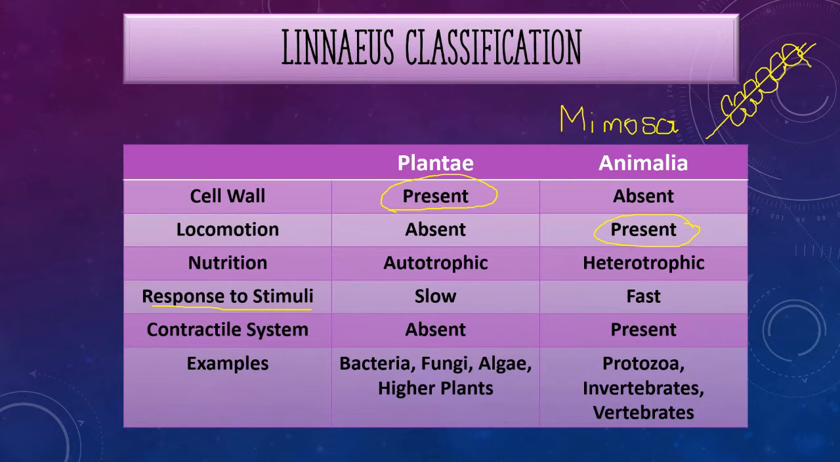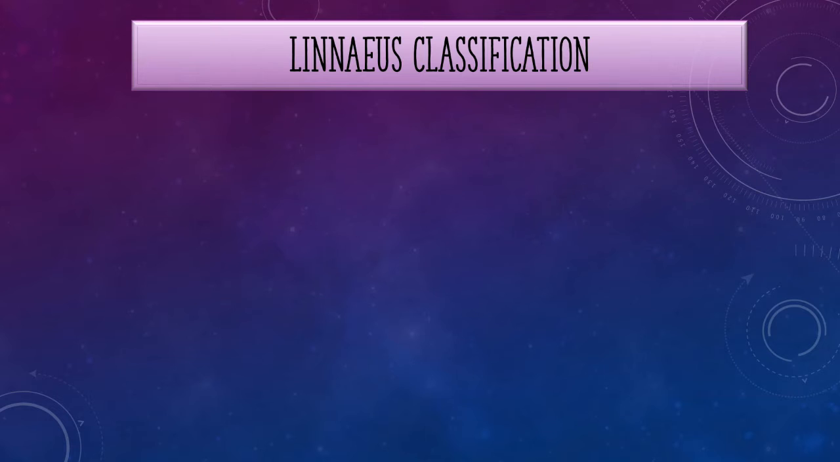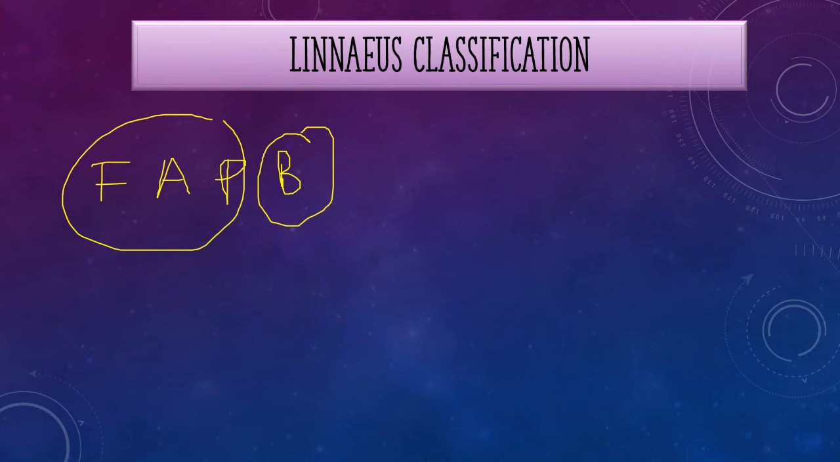There are several drawbacks in this classification. As you can remember, bacteria were in the kingdom Plantae. Along with them, there were fungi, algae, and also higher plants. If you clearly see, bacteria are prokaryotic, while fungi, algae, and higher plants are eukaryotic organisms. The first drawback of this classification is the grouping of prokaryotes and eukaryotes in the same kingdom.